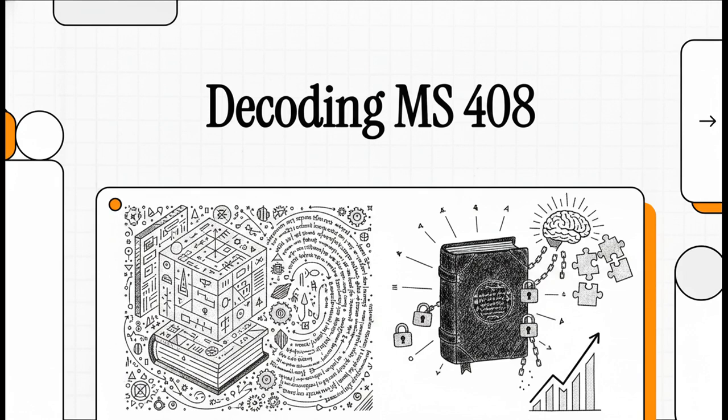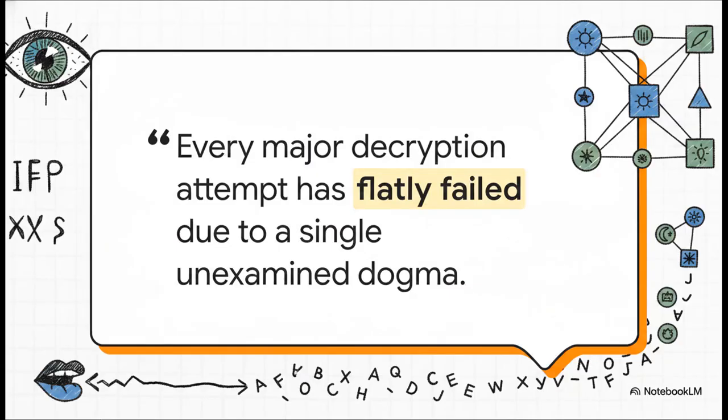We're diving into a groundbreaking new mathematical and paleographic framework called the Luth's matrix paradigm. And as you'll see, this model proves this manuscript isn't a language at all, but something far, far more ingenious. So the crucial point is really this. We've literally been looking at the manuscript through the wrong lens for 100 years.